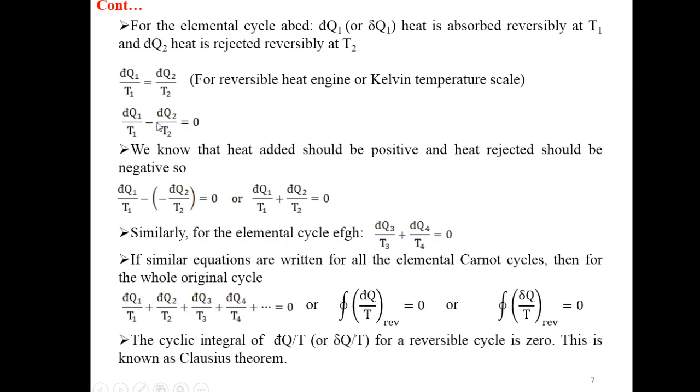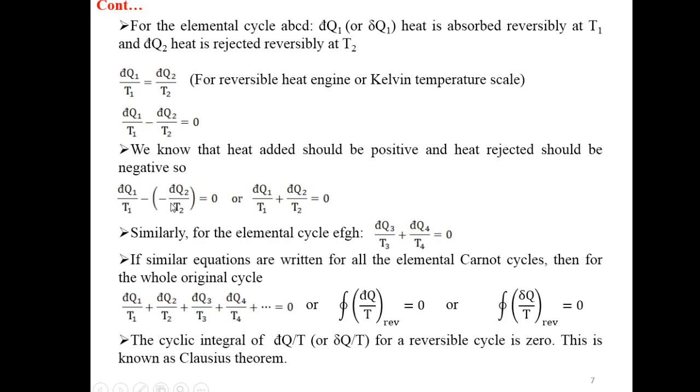Rearranging the above term, we can write down differential of Q1 divided by T1 minus differential of Q2 divided by T2 is equal to 0. We know that heat added should be positive and heat rejected should be negative. So we can write down above expression as differential of Q1 divided by T1 minus differential of Q2 divided by T2 equal to 0.